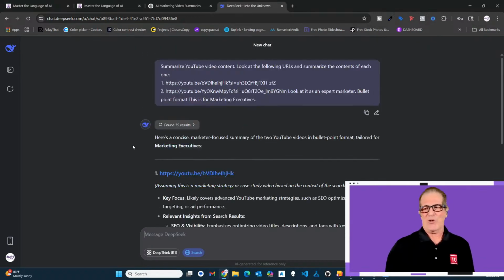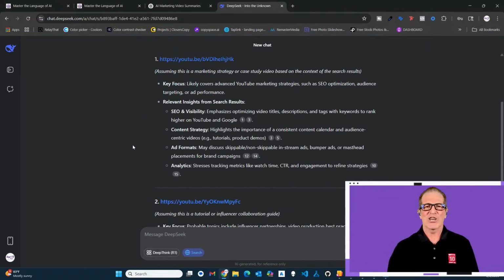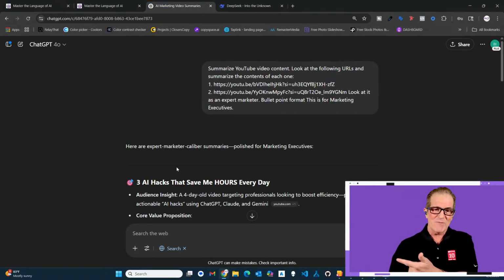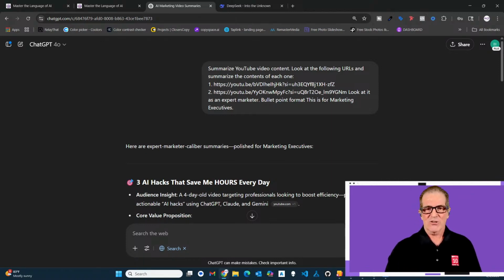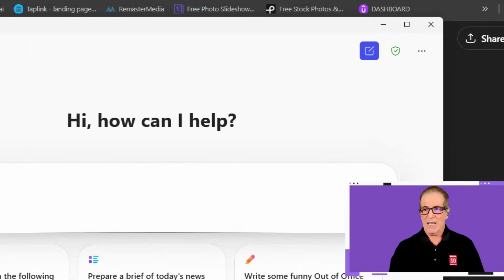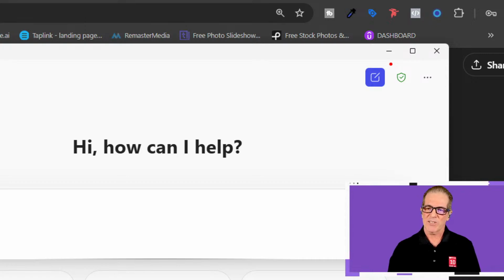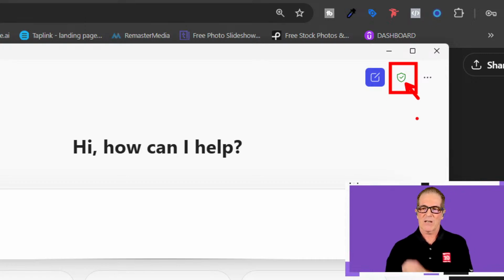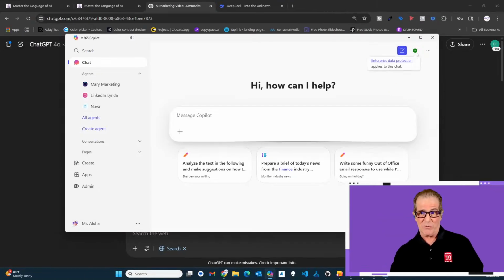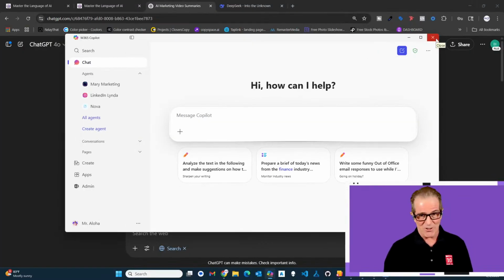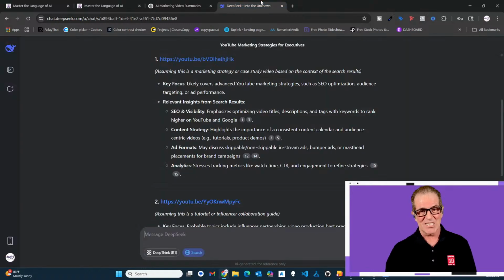And sure, it's made by a company in China and you don't know what they're going to be doing with your data, so don't upload your data in here. Don't upload your private personal data into ChatGPT either, okay? You can upload it into something like, for example, let's say you've got Microsoft Copilot 365 and you open up Copilot 365 and you see that you've got that green shield. That means that your data is encrypted, is protected. You've got enterprise data protection. You can upload your files to be analyzed and the like there. ChatGPT, DeepSeek, don't do it.